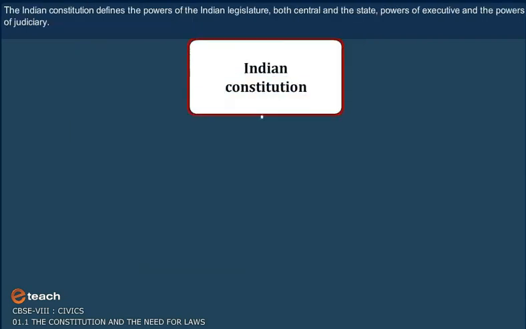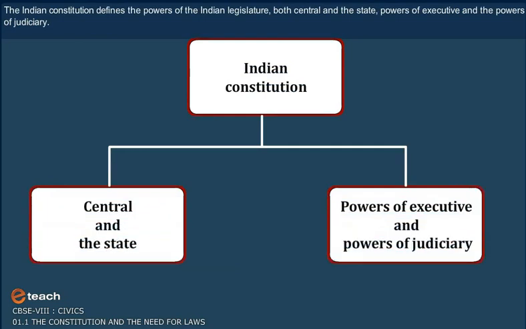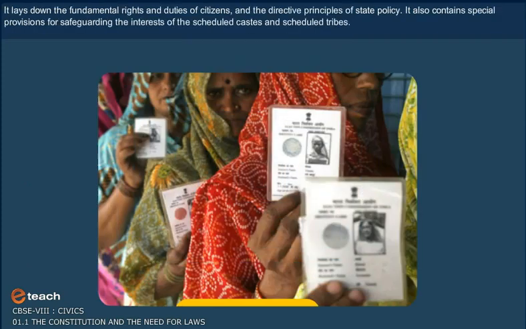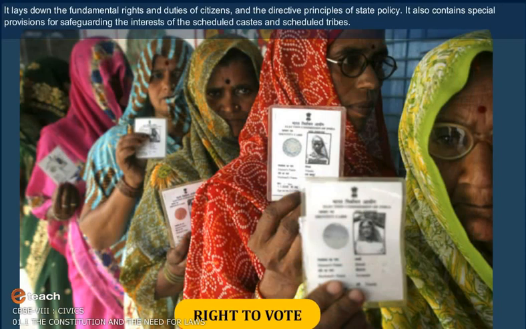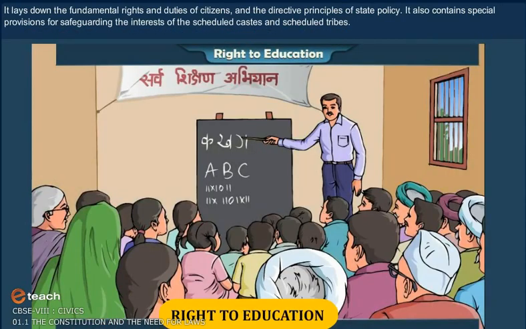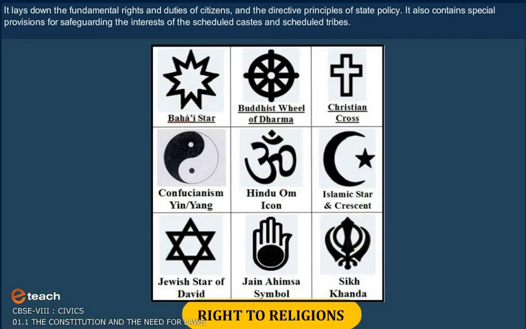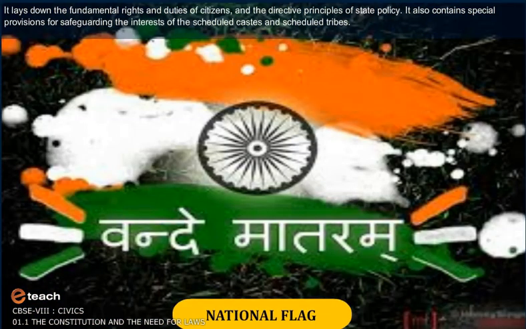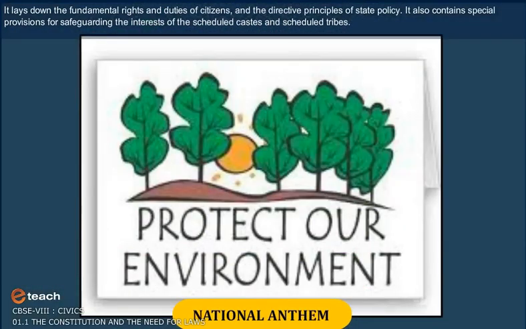The Indian Constitution defines the powers of the Indian legislature, both central and the state, powers of executive and the powers of judiciary. Based on the fundamental rights and duties of citizens and the directive principles of state policy. It also contains special provisions for safeguarding the interest of the scheduled caste and scheduled tribes.